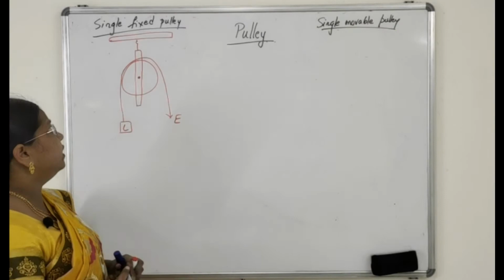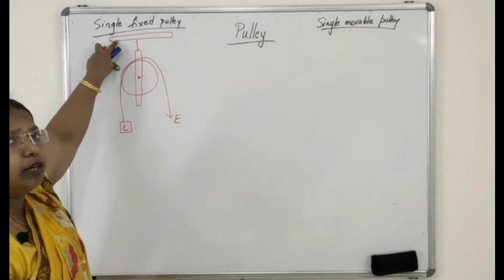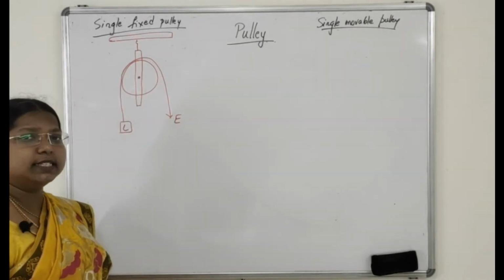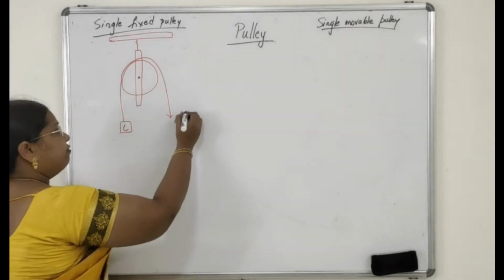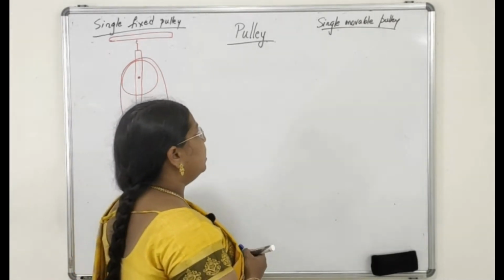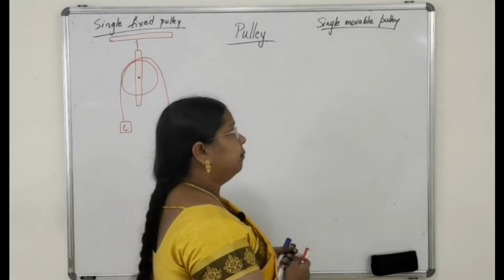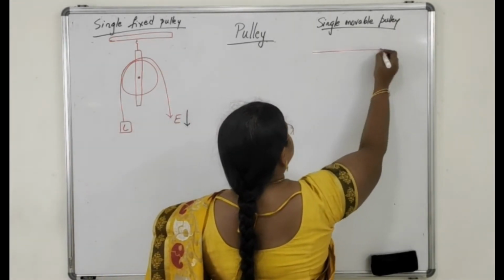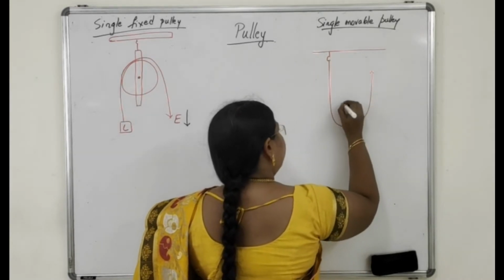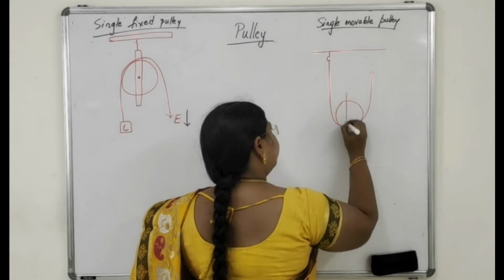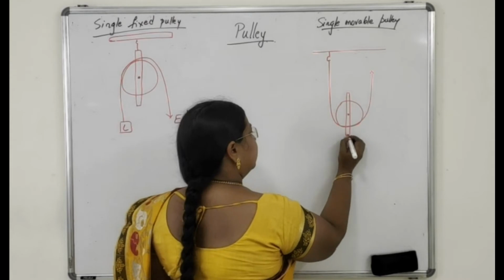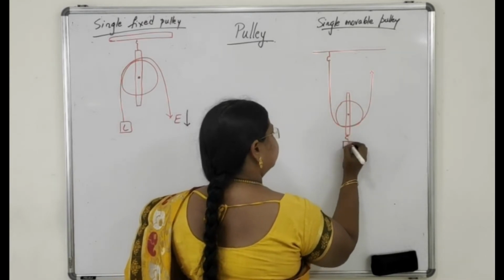This one, which is fixed to the rigid support, is called a single fixed pulley. It was fixed to the rigid support, and here the effort is acting in the downward direction. Now we will see what a single movable pulley is. Here the single movable pulley was free to move. It was fixed to the frame and the load is attached here.